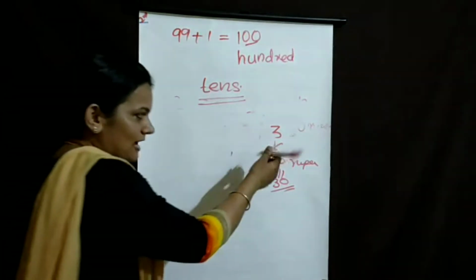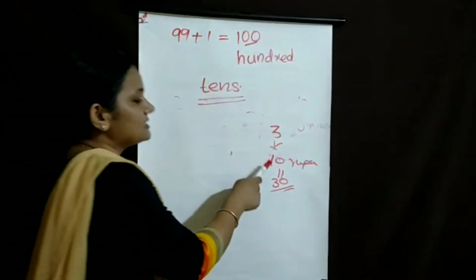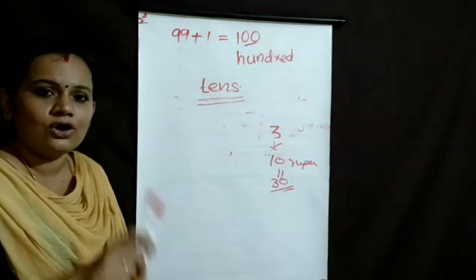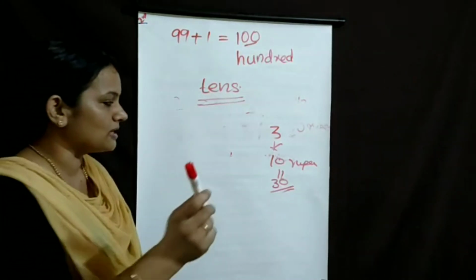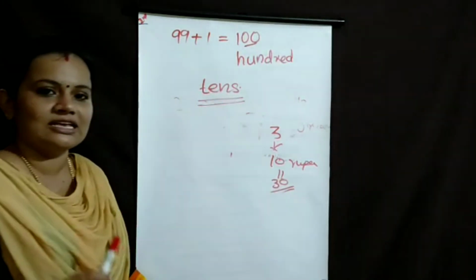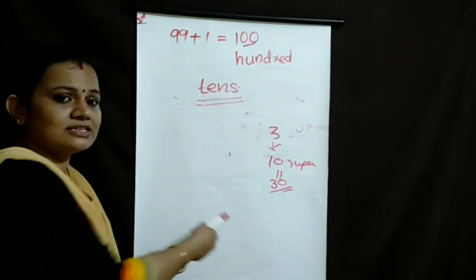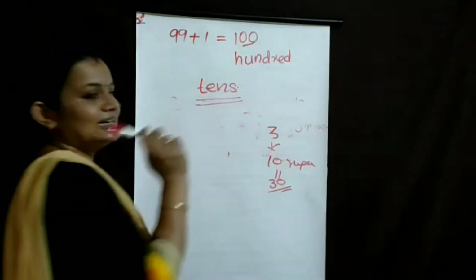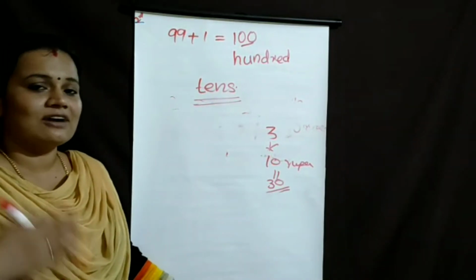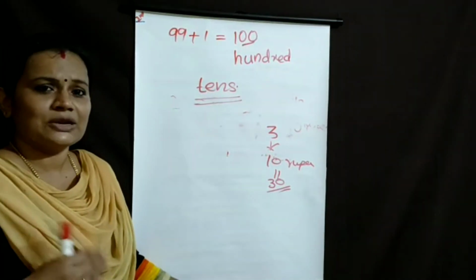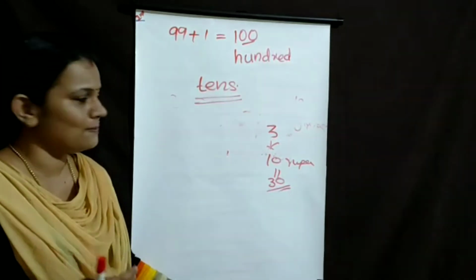Sinu bought 3 pencils, each pencil is 10 rupees. So Sinu paid 30 rupees. How to calculate this? 3 tens, 30.